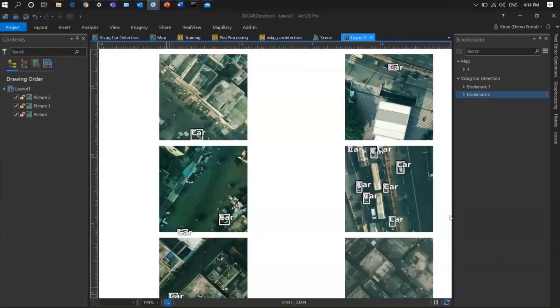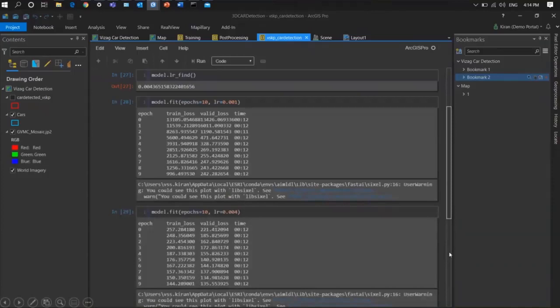Now you can see how I trained a total of 10 epochs, and here I am using the learning loss ratio, which is coming around 0.04. Once my entire model has trained, I can save this as a model, and it saves as a DLPK model. Once my model has trained, you can see here how the learning loss ratio and how the model performed. You can see all labels in these rectangular boxes where cars are right. So now I can directly go and run the detect objects using deep learning.